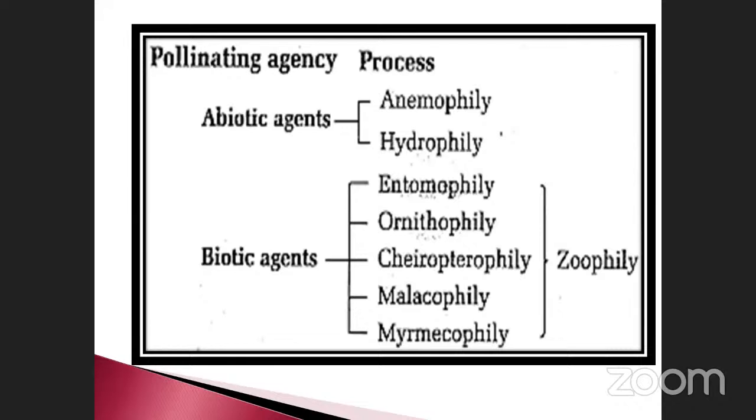See, listen here. Pollinating agent, process: abiotic agents, anemophily, hydrophily. Biotic agents, entomophily, ornithophily, chiropterophily, malacophily, and myrmecophily. This is the correct answer. The seed disposal also takes place by the ant, and that process is called myrmecophily. Malacophily, snail. Chiropterophily is nothing but the bats. Ornithophily, birds. Entomophily, insect. Hydrophily, water. Anemophily, wind. So these are very, very important.